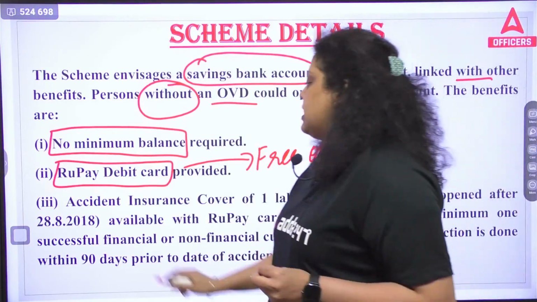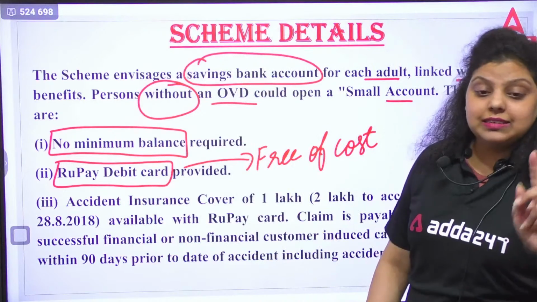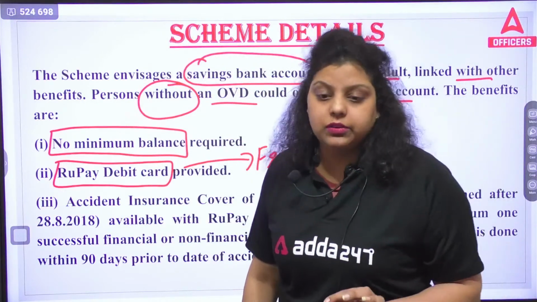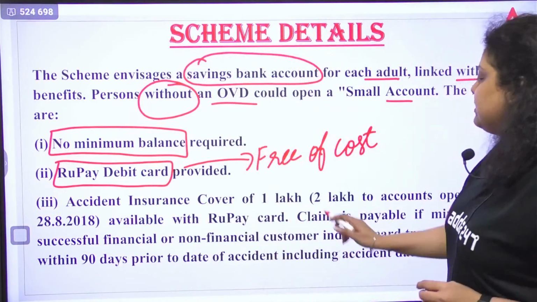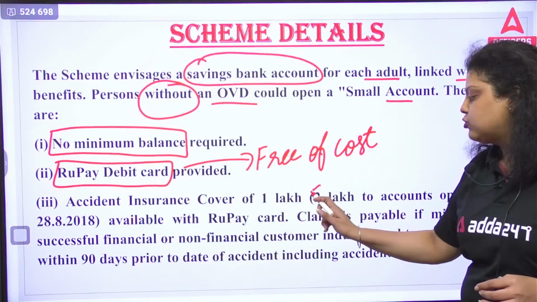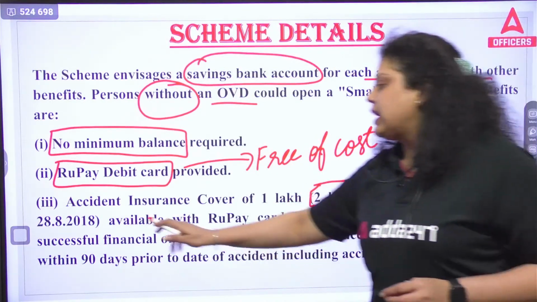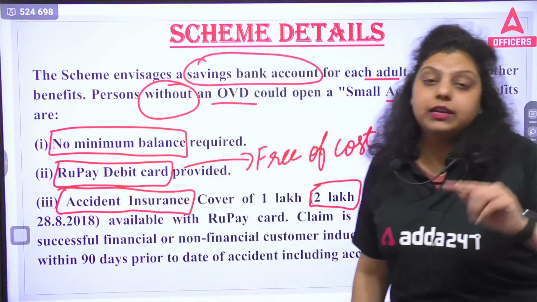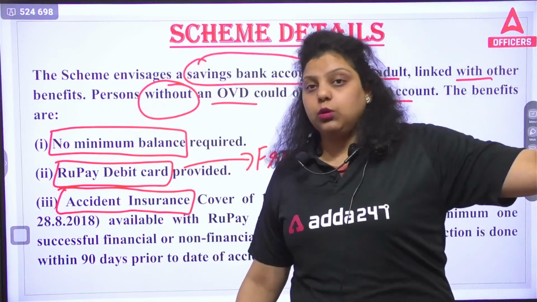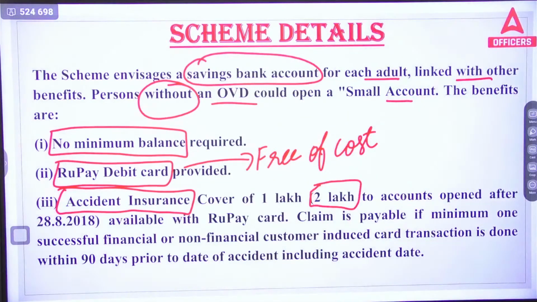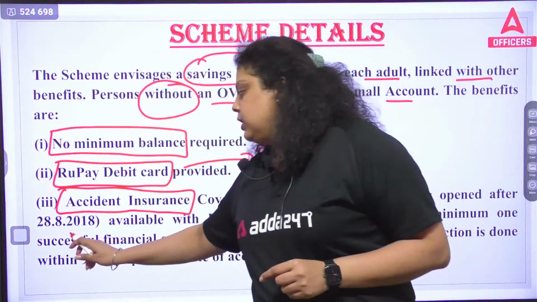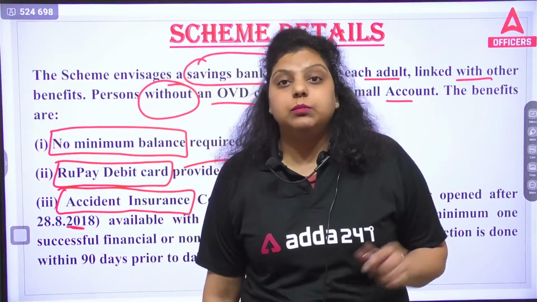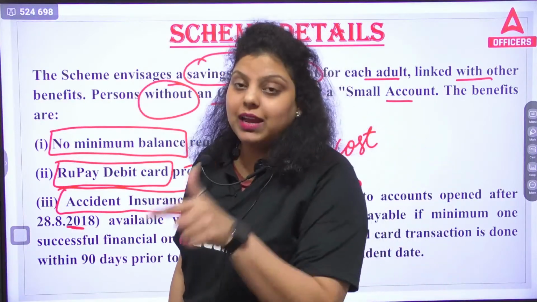The third is accident insurance. Accidental insurance has been linked in this particular scheme, and this cover used to be 1 lakh, but now it is 2 lakh. So do remember the accidental insurance cover of 2 lakh now. Earlier it used to be 1 lakh when the scheme was launched. The 2 lakh is available for the persons who have opened the account from 28th of August 2018. Before that it was 1 lakh, but after that it is now 2 lakh.